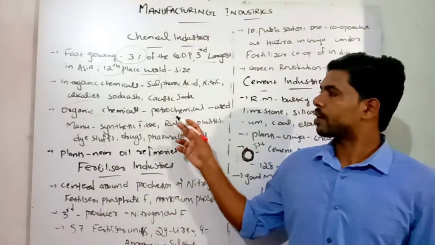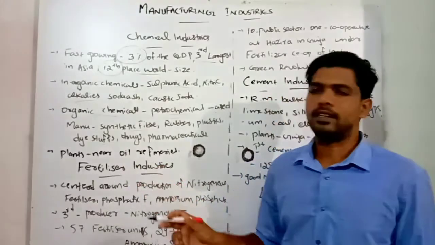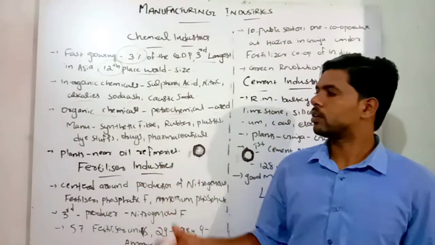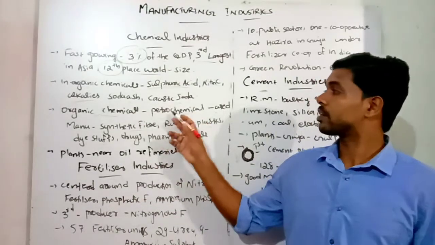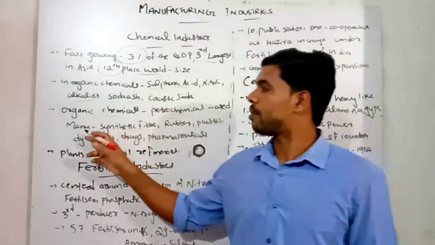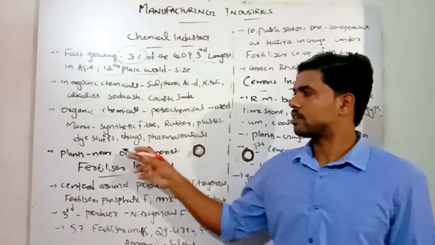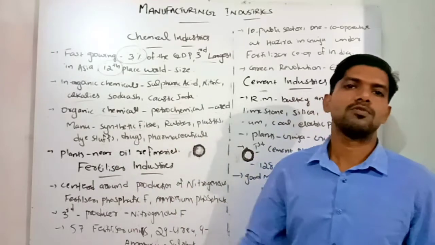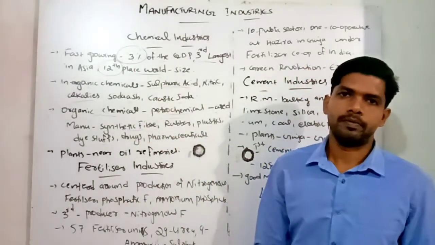And these petrochemical plants are located near the oil refineries. Near the oil refineries, these petrochemical manufacturing units are set up. And petrochemicals are used for manufacturing synthetic fiber, synthetic rubber, plastic, dyestuffs, drugs and pharmaceutical goods. So that's about the chemical industries now in India.